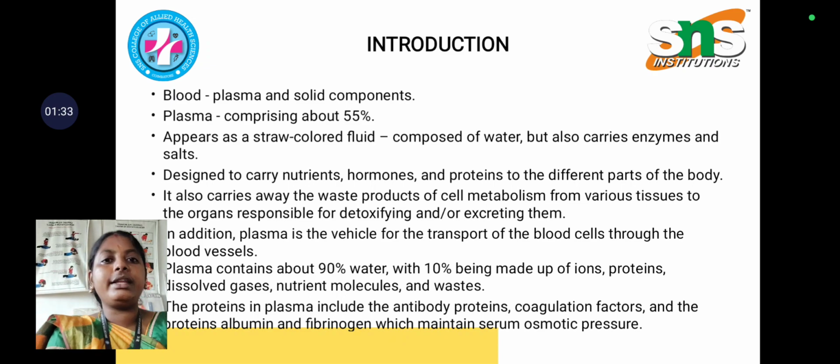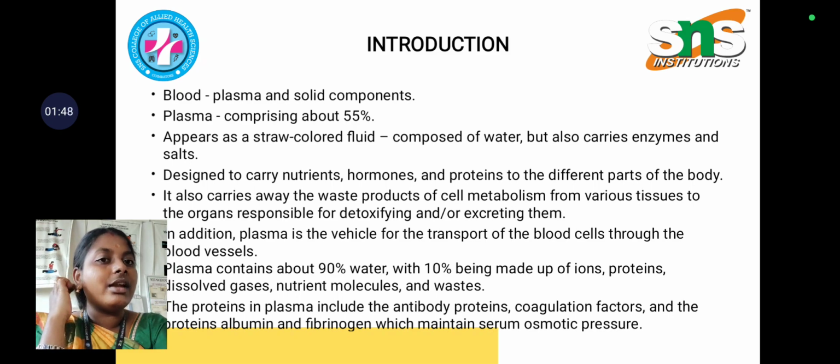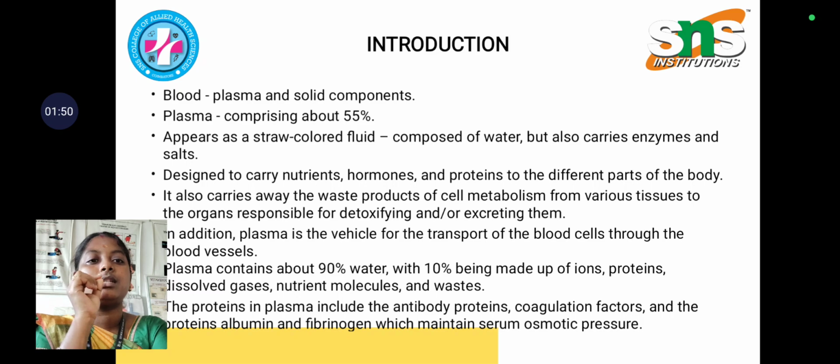And it also carries the waste products of cell metabolism from various tissues to the organs, which are responsible for detoxifying and excreting them outside the body. In addition, plasma is the vehicle for the transport of blood cells through the blood vessels. Plasma contains about 90% water and 10% ions, proteins, dissolved gases such as CO2, oxygen, nitrogen, nutrient molecules, and waste products.